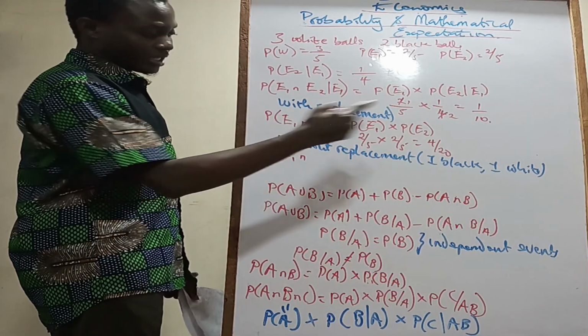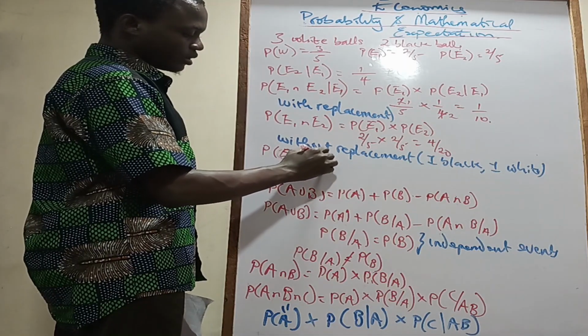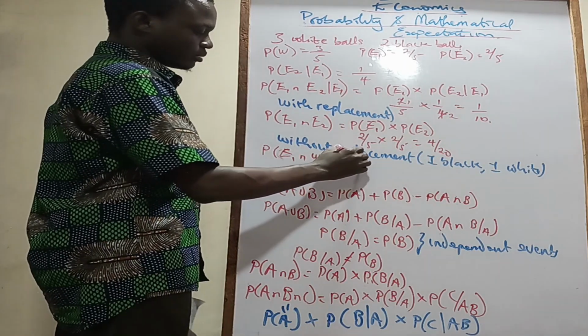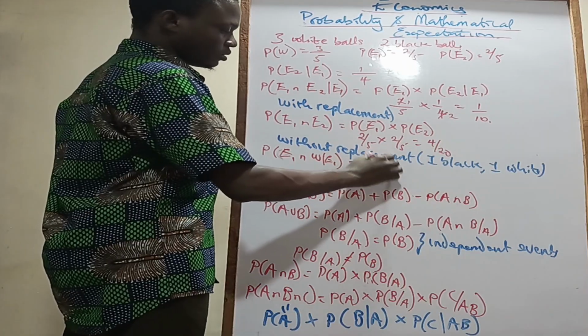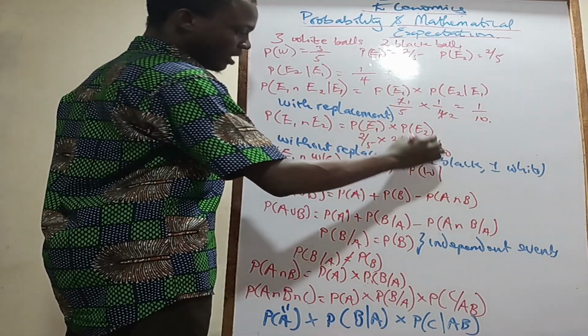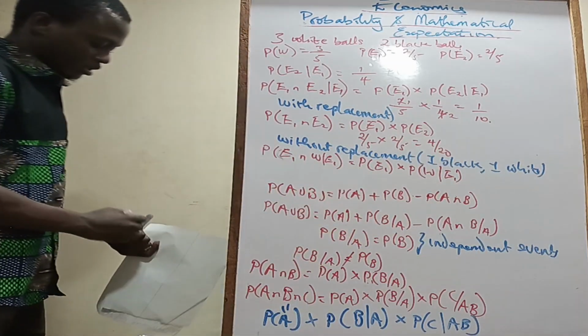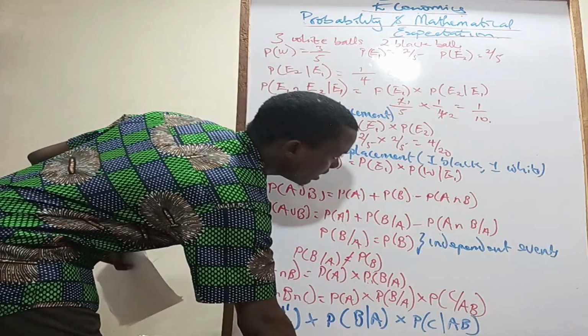Then one white without replacement. So that will be white, depending on this guy. So that's the probability of E1 multiplied by the probability of picking one white ball after you've picked a black ball. So in this case, the first guy gets the advantage.